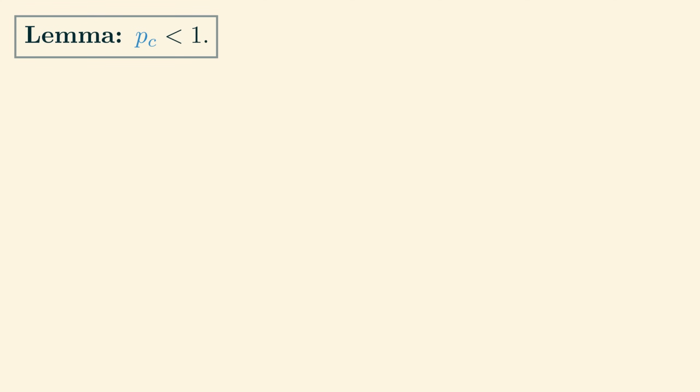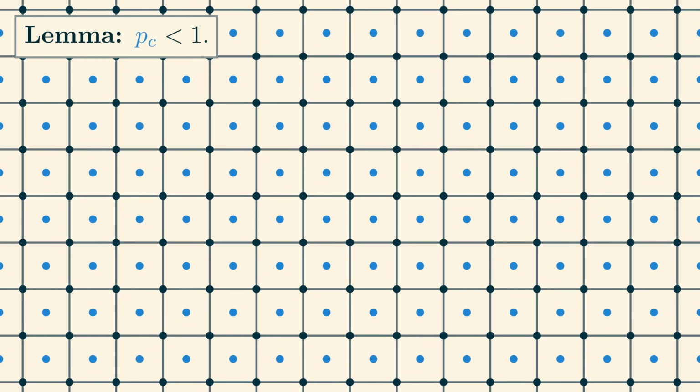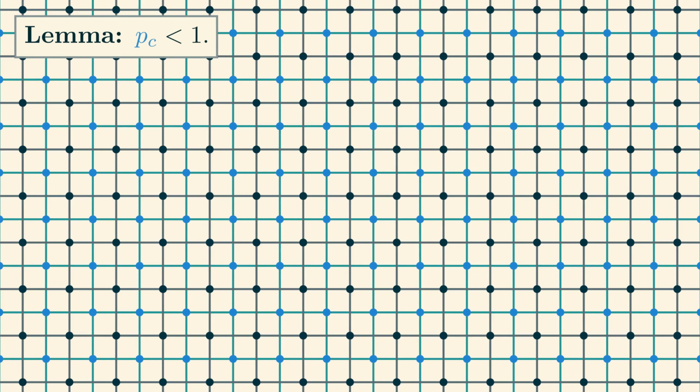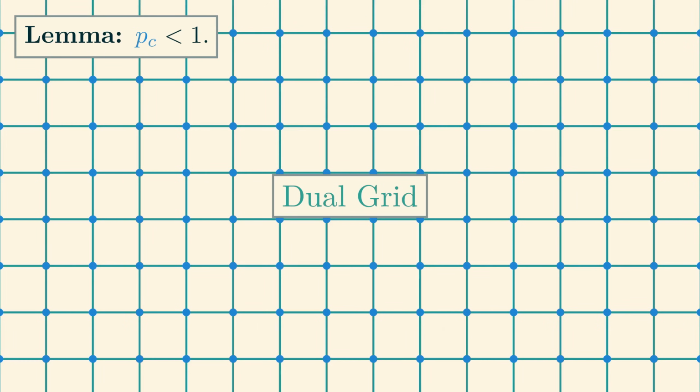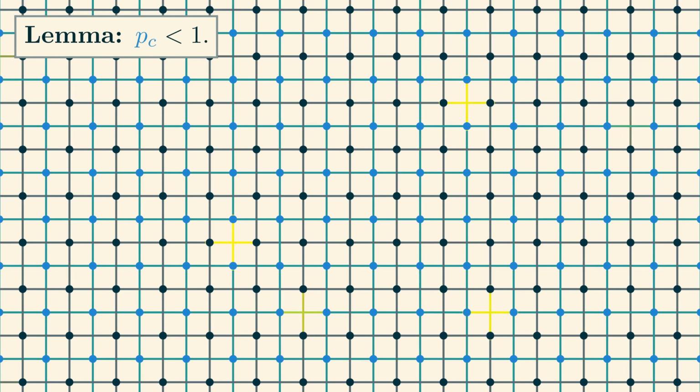Now let's rule out the possibility that PC equals 1. For this, we need to introduce the notion of duality. The dual of the grid that we have been working with is the grid with nodes in the centers of all the squares of the original grid, and with edges that cross the edges of the original grid. For consistency with the literature, from here on out, we'll call the original grid the primal grid, to differentiate it from the dual grid. Notice that there is a one-to-one correspondence between the edges of the primal grid and the edges of the dual grid.